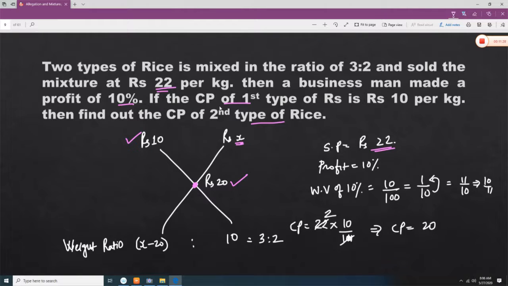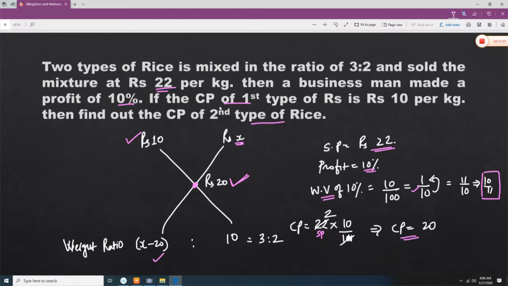So SP is 22 and we are making 10% profit. So 10% is 1/10 and we are making profit, so it is 11/10, and from SP we are going to find out the CP. So this value will be flipped and it is going to be 10/11. So CP is equal to SP into 10/11. So CP is going to be 20. That 20 we have to write down here.